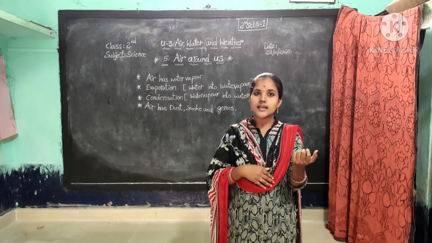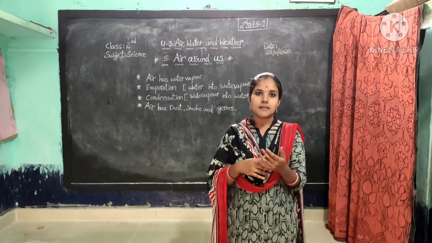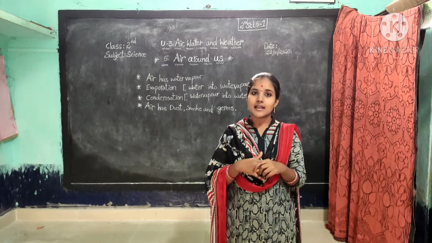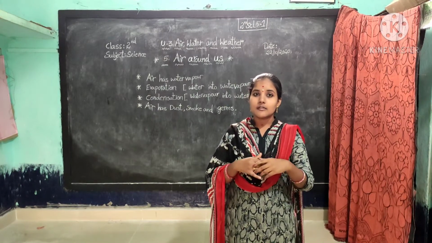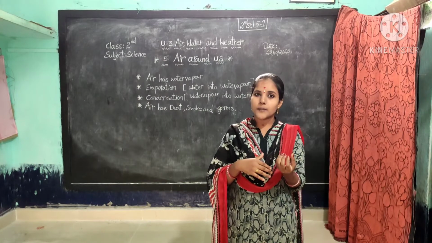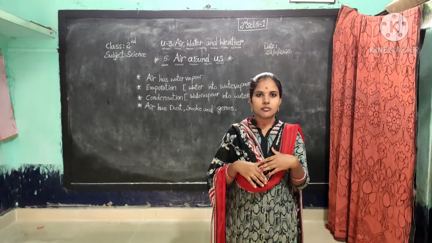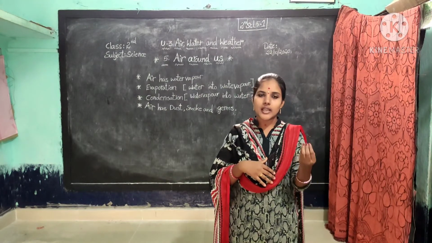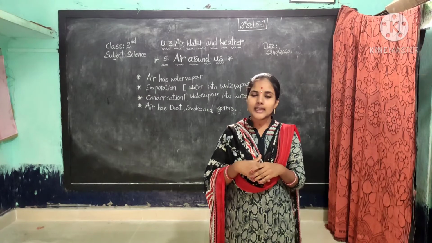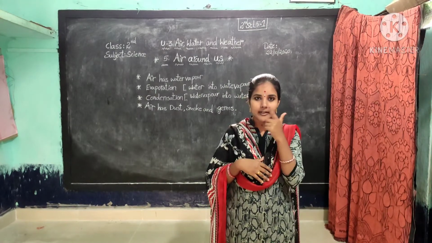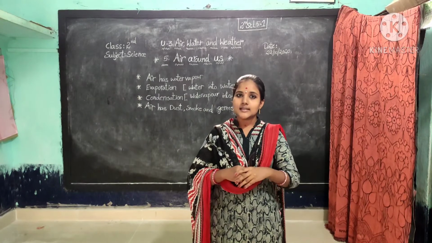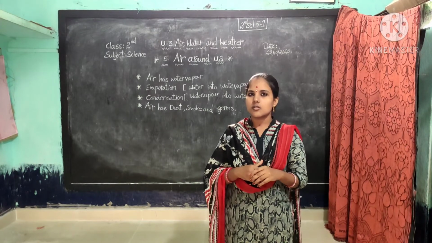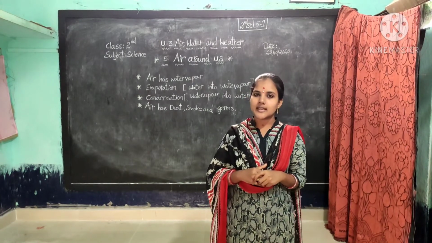We must grow plants and trees in our surroundings because plants make the air fresh and clean. We must play in the open grounds. Windows of the house should be kept open to allow fresh air into our home. When we sleep, we do not cover our face with the blanket, because then there is no exchange of gases.